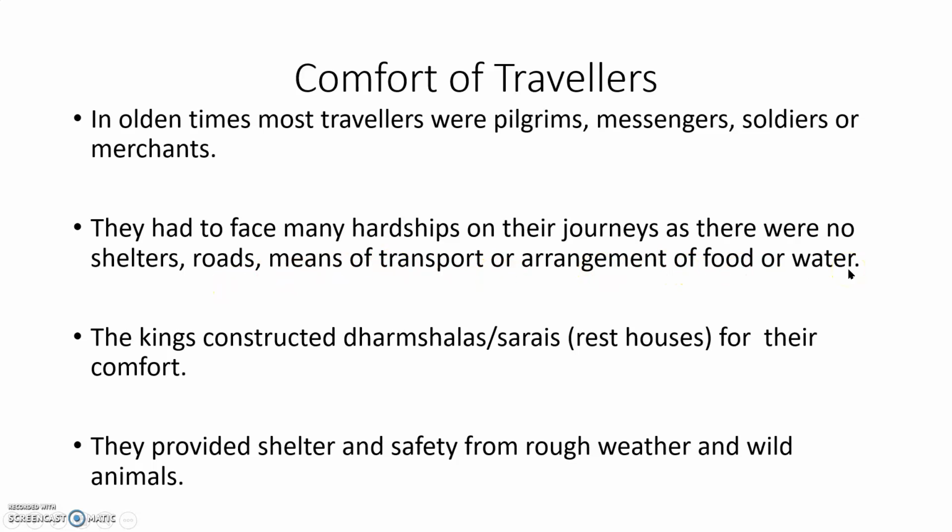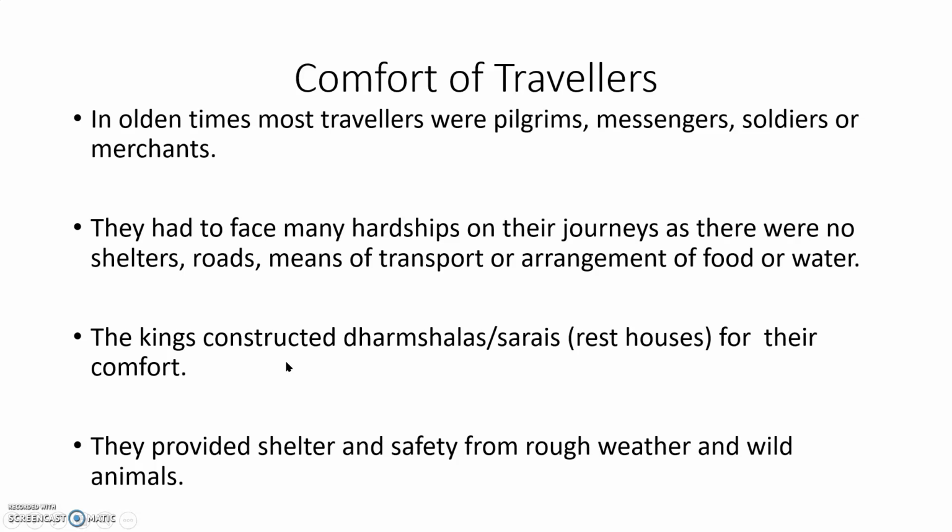Nowadays, if we want to go to any place, we have means of transport, and anywhere you see, for every 3 to 5 kilometers, there is one dhaba, otherwise one hotel, motels, like that. But at that time, they were not there. That's why they needed some shelter. That's why the kings constructed dharmasalas or sarais, rest houses, for their comfort.